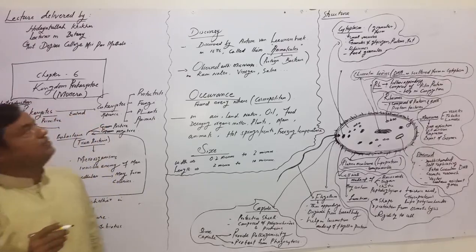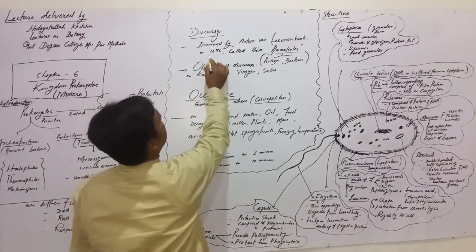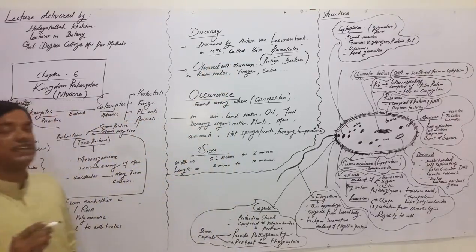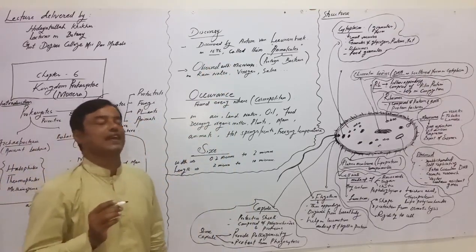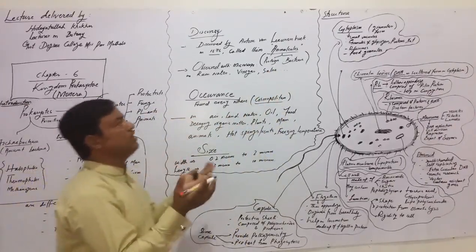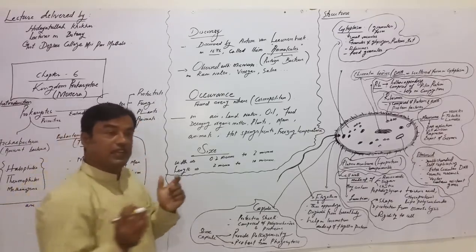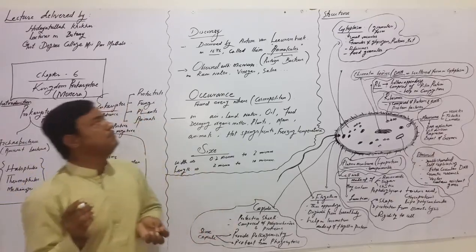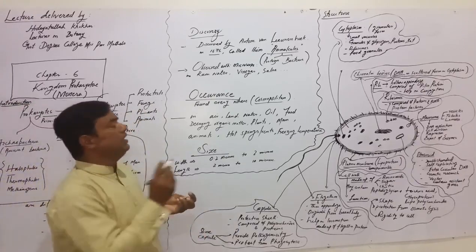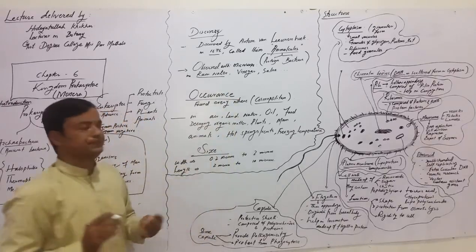Dear students, now we discuss discovery. Bacteria were discovered by Anton van Leeuwenhoek in 1676. When he discovered them, he called them animalcules. Animalcule means protozoa and bacteria. When he was observing through his simple microscope, he first observed a drop of rainwater.